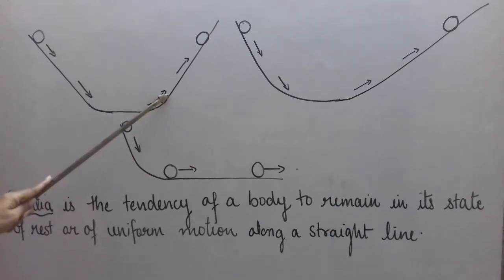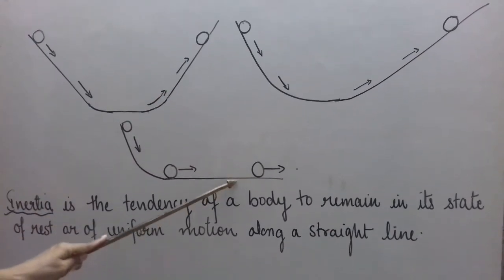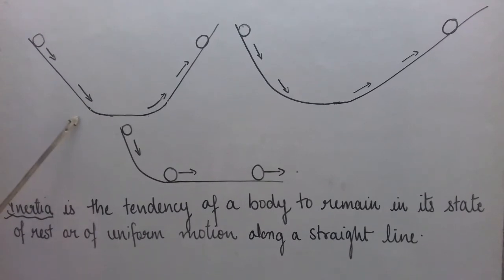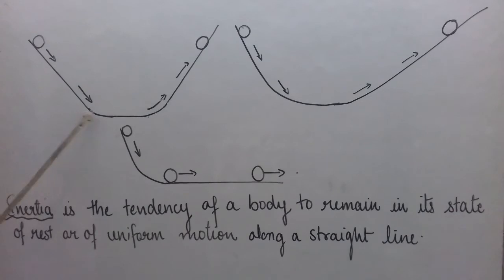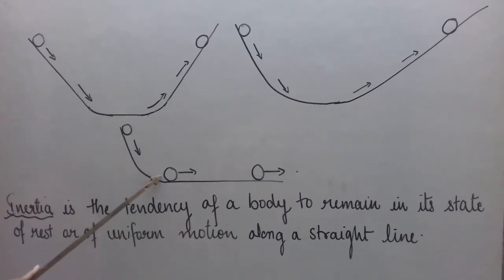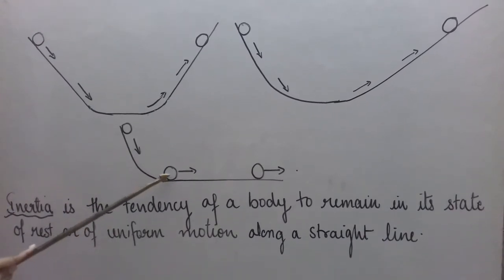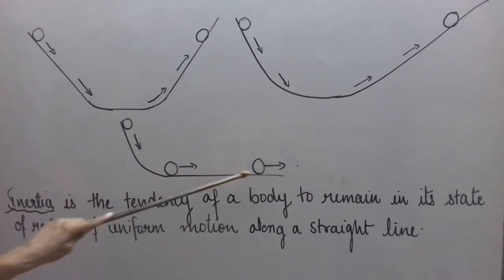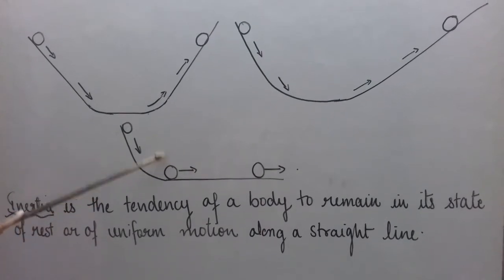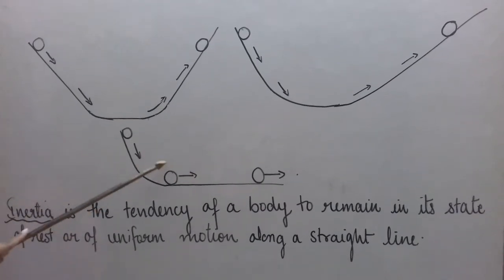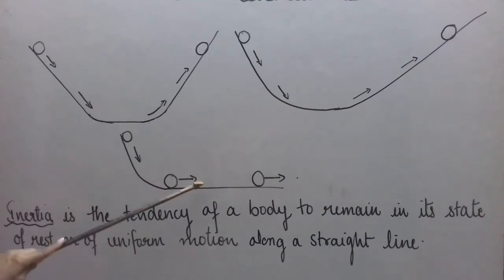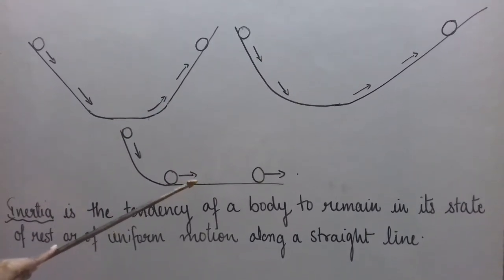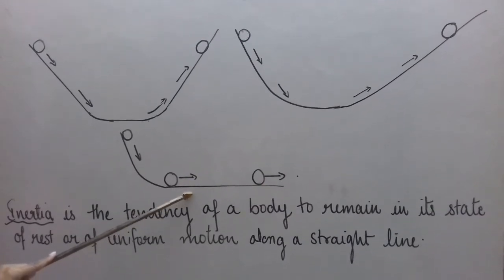Then if a ball is dropped from here, first what happens? There is positive acceleration, and at the bottom speed becomes maximum, and then the ball continues to move in this direction, and we can expect it to travel infinite distance. It should continue to move forever in order to reach the same height, which is not possible. Just remember, we are considering a frictionless surface.